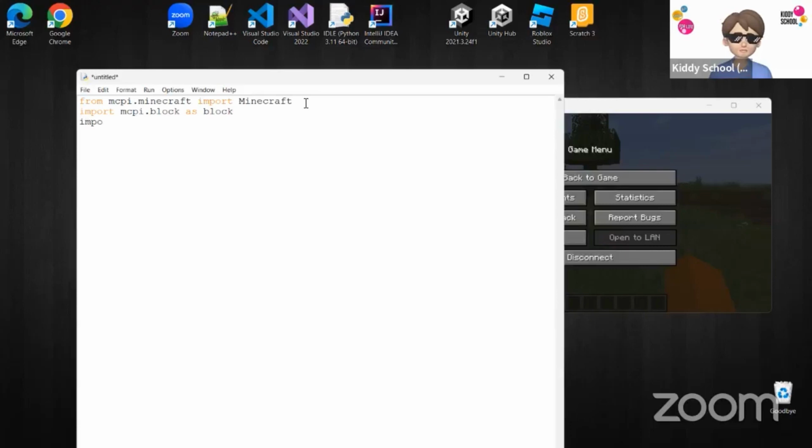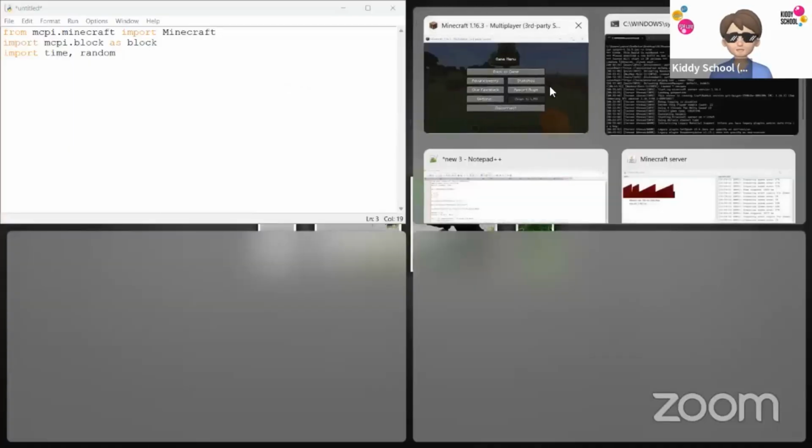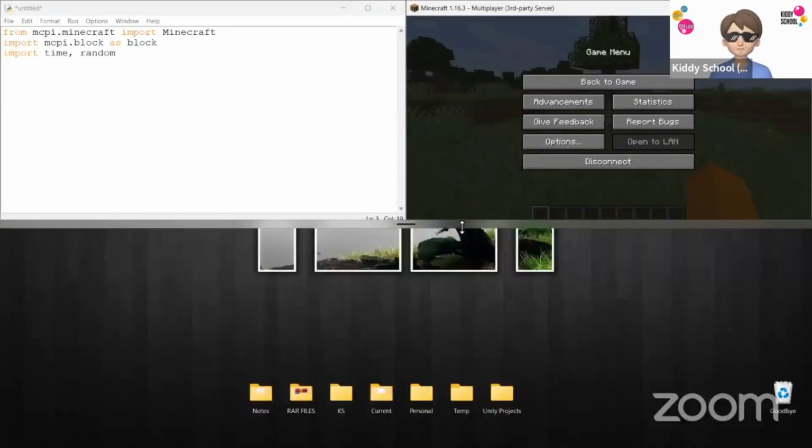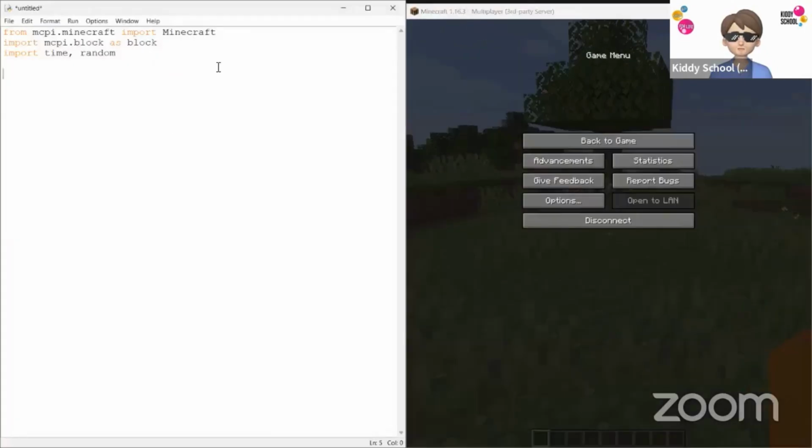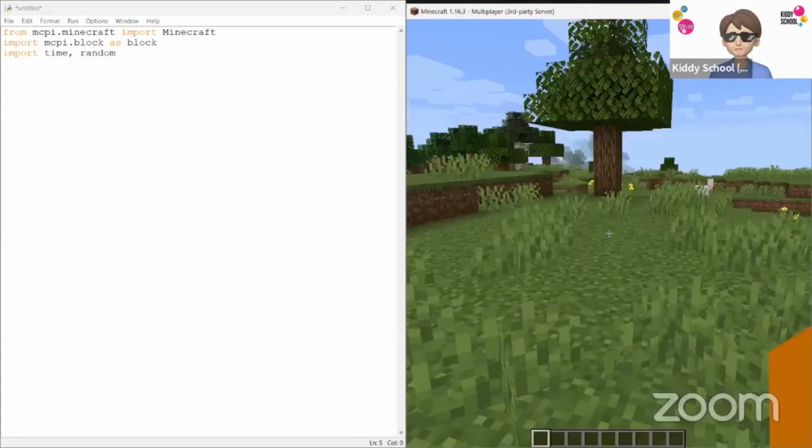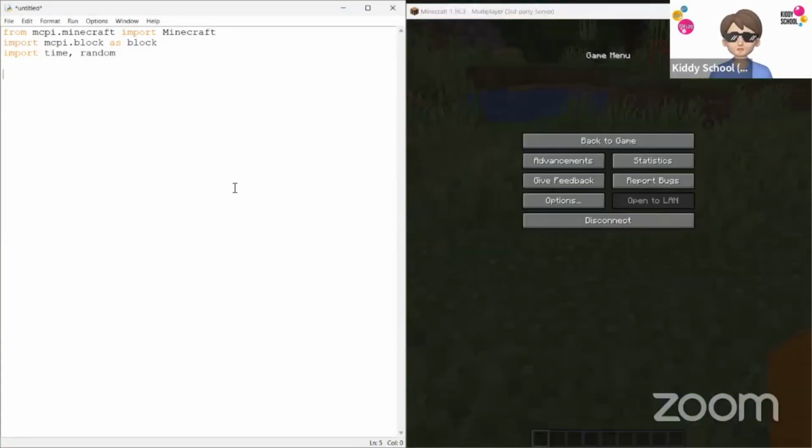We're also going to import some simple things from Python, which is time for some pauses and random for randomization. Now, after we do this, let me push my code to the left side and Python to the other side and scale them across. This will be much easier for you to see what's happening in the game as well as in my code.